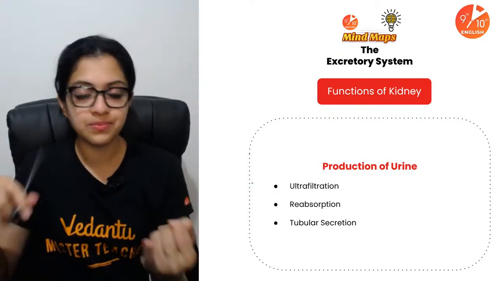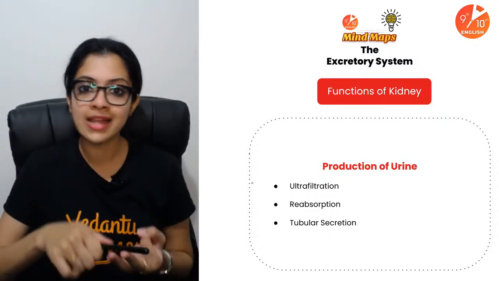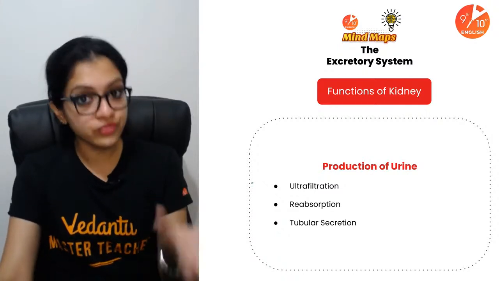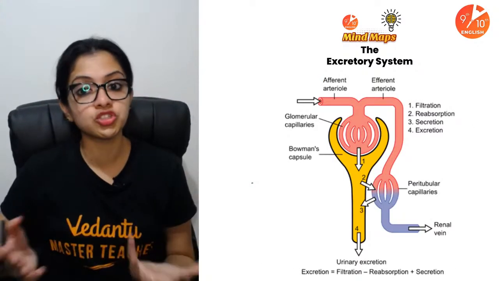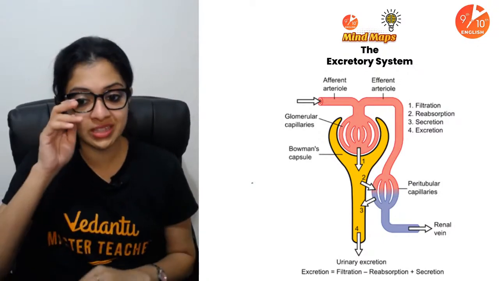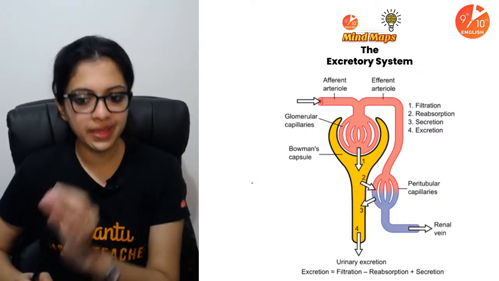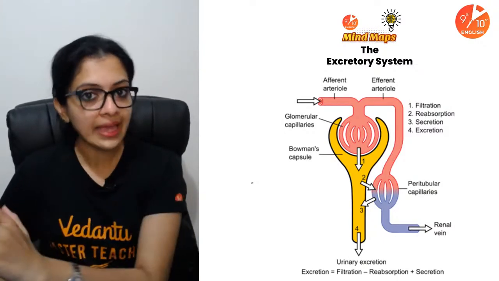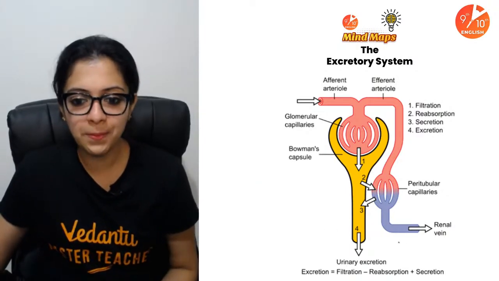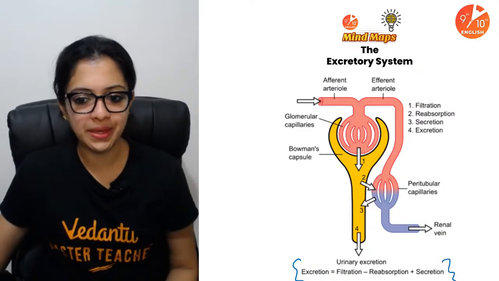The three major steps: ultrafiltration or glomerular filtration, reabsorption, and tubular secretion, which you would be able to understand if you have a clear understanding of the structure of the nephron. So here it is, a summary of the three steps. We can actually say that excretion would be equal to filtration minus reabsorption plus secretion. That's pretty much the formula which summarizes what excretion would be.